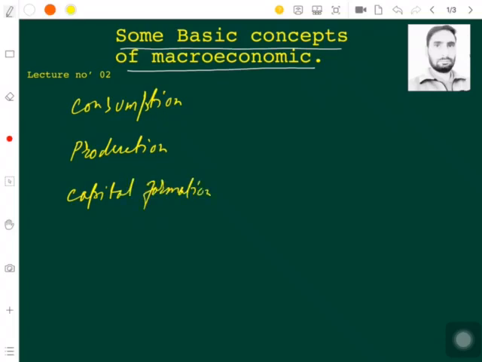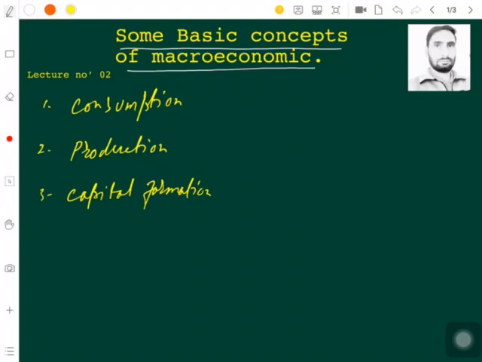These 3 very basic concepts are to be taken like, we'll take production first. When we define production, it is generally defined as an activity. So consumption is an activity, production is an activity, capital formation is an activity.